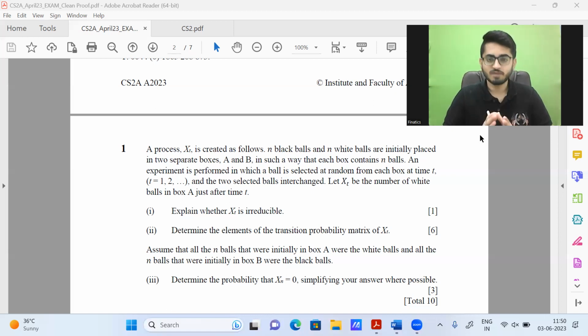So in this question, all one needs to know is, forget transition probability once. We just need to compute probabilities. Anyone who has studied probabilities in class 11, 12, or at any stage of their academic life would understand what I'm doing in this video. So it's not that you need to have studied CS2A. Obviously, you need to have studied CS2 so that you know the meaning of a transition probability matrix, but let us ignore it. Our focus is how to go about computing the probabilities and how we infer what the question is saying.